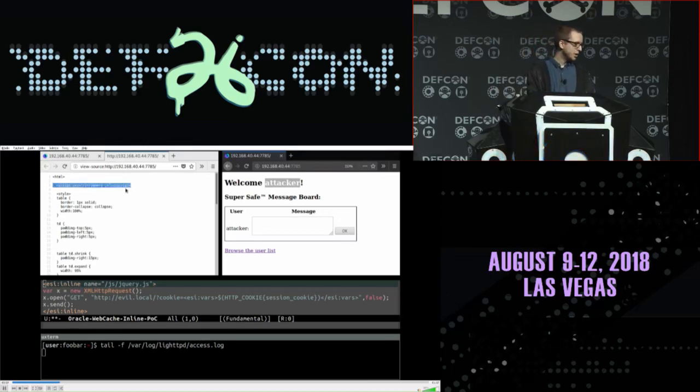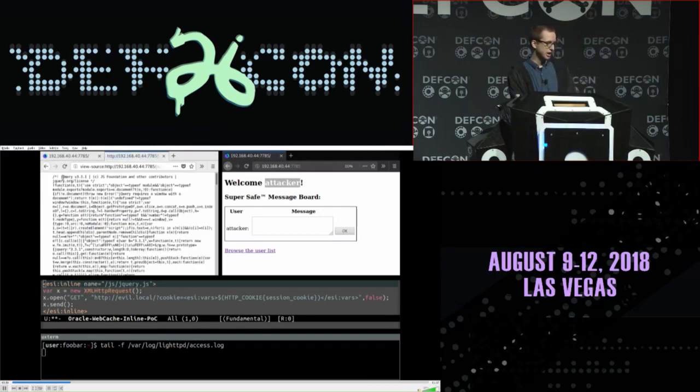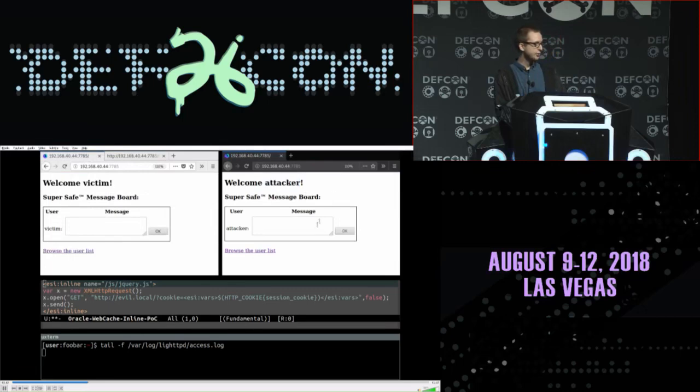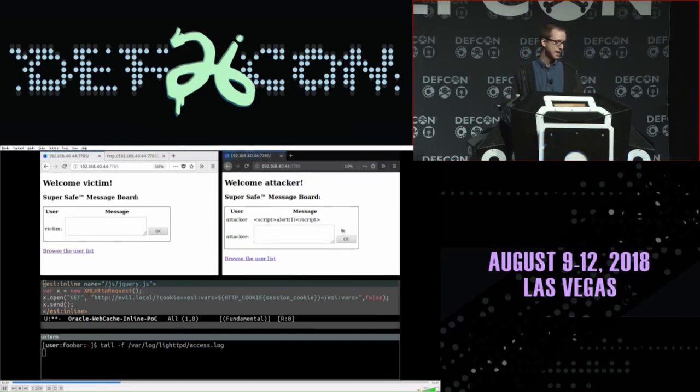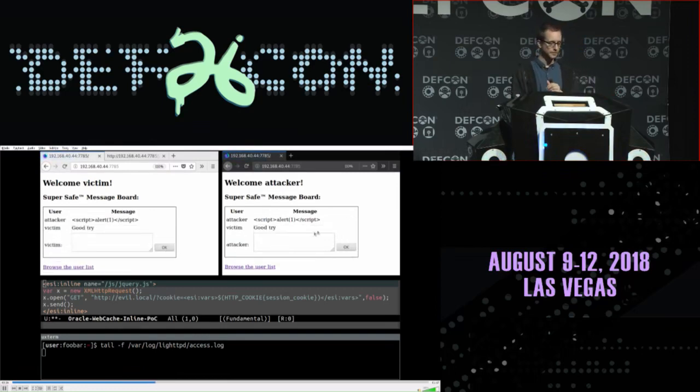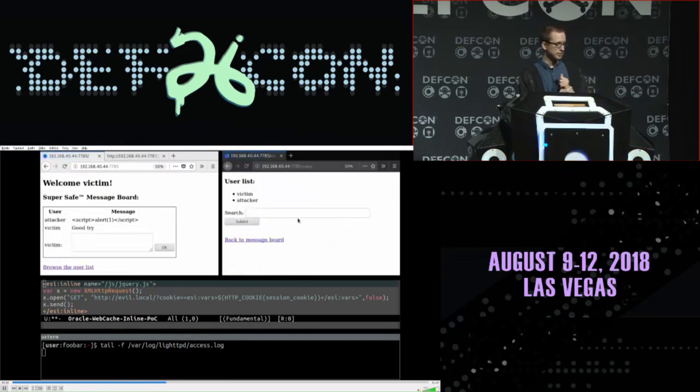Now we can see that the victim is confirming that jQuery.js exists, and the content is valid, so you have jQuery 3.3.1. Now our victim is going to refresh. The attacker is going to put a payload just to see if HTML encoding or escaping is working. And as you can see, the attacker is no longer able to put HTML charset, meaning that ESI injection is effectively mitigated. So that's a problem from an attacker's perspective.